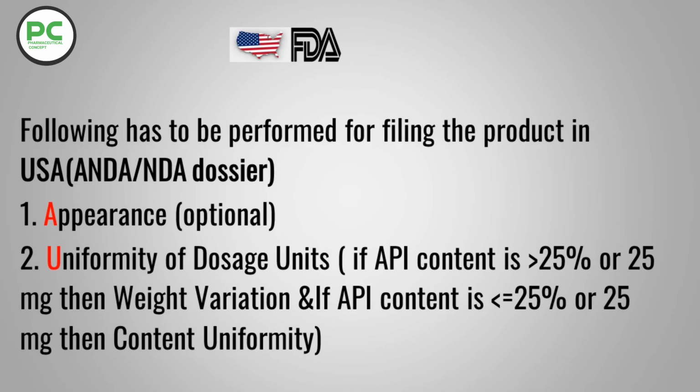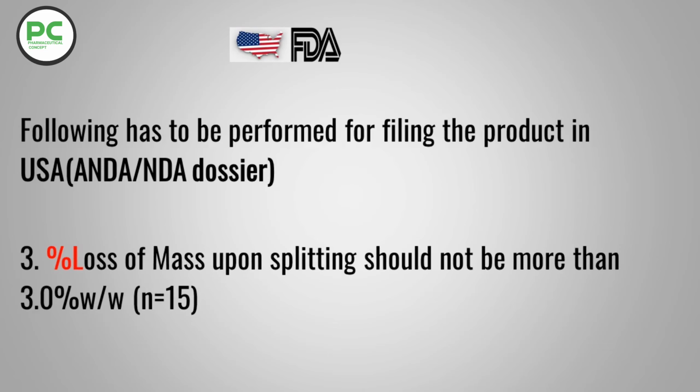The following has to be performed for filing the product in the USA, that is, for ANDA and NDA dossier. Uniformity of dosage form: if the API content is more than 25% or 25 mg, then weight variation, and if the API content is less than or equal to 25% or 25 mg, then content uniformity. Percentage loss of mass upon splitting should not be more than 3% weight by weight, and 15 tablets have to be taken.